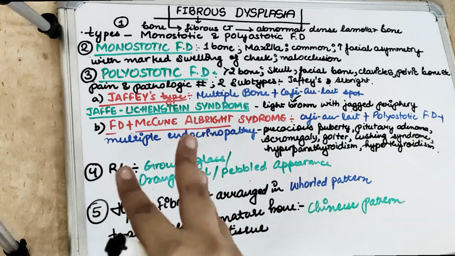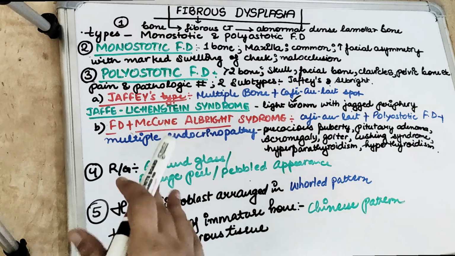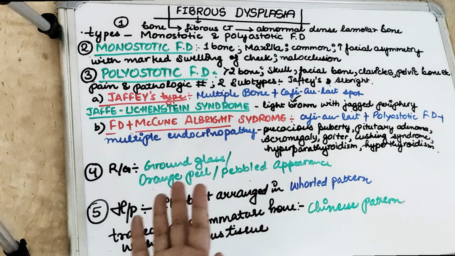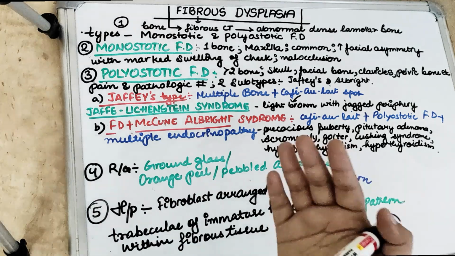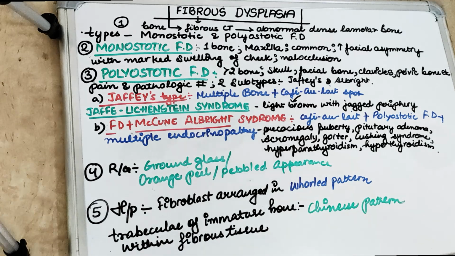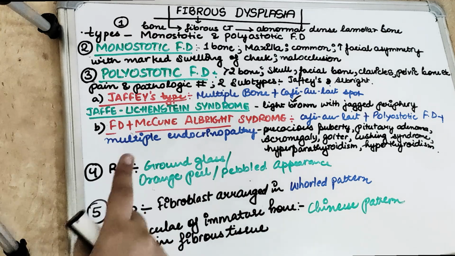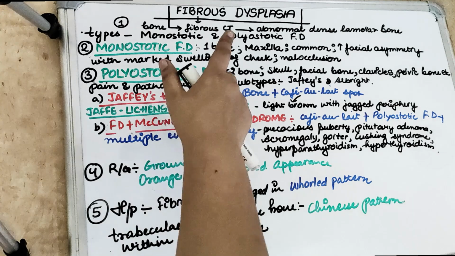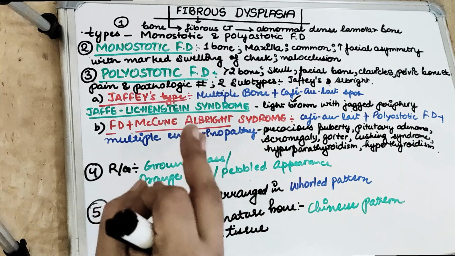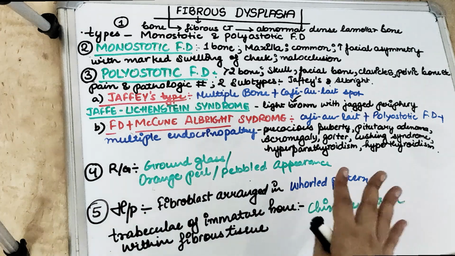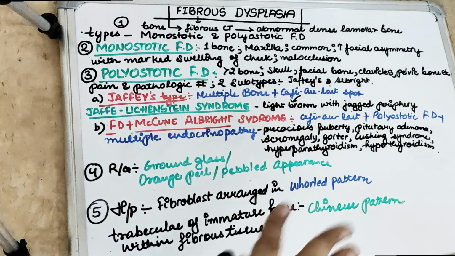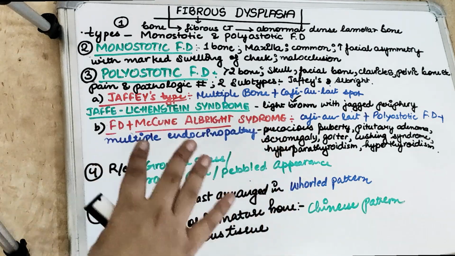When the mother or anyone else notices the facial asymmetry, if it is increasing with age, then that means it is going towards fibrous dysplasia. There are also many other signs, like expansion and distortion of cortical plates. We can also see disturbance in the tooth eruption pattern. Many teeth fail to erupt in the oral cavity in case of fibrous dysplasia. And monostotic fibrous dysplasia will never transform into polyostotic. So monostotic will always remain monostotic, and polyostotic will always remain polyostotic.